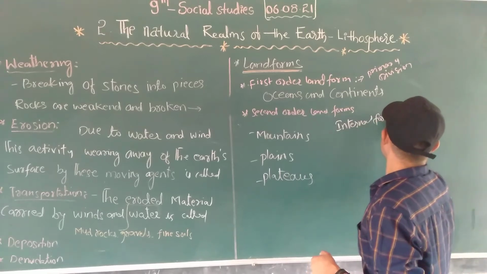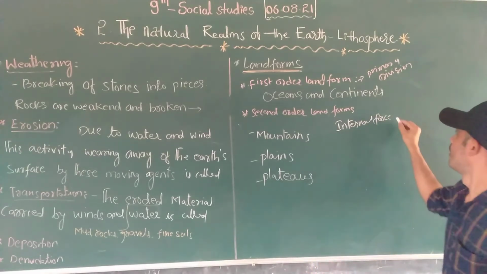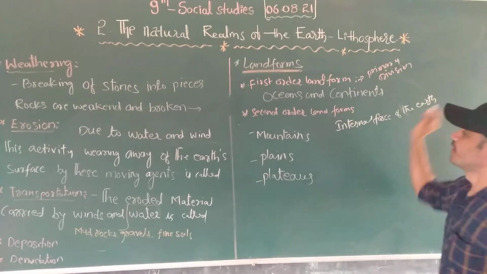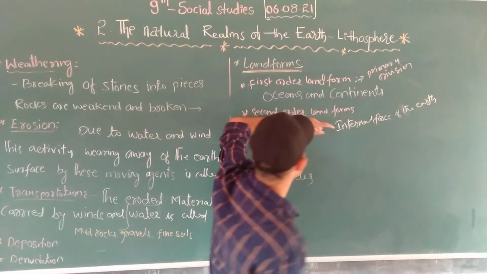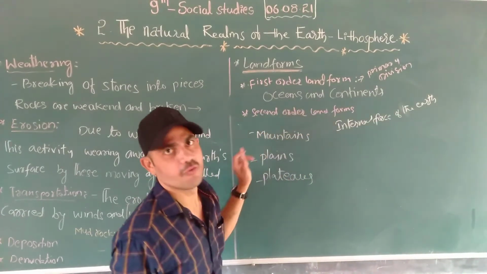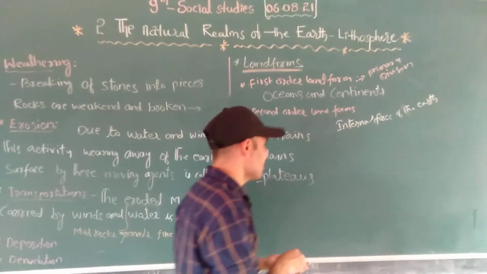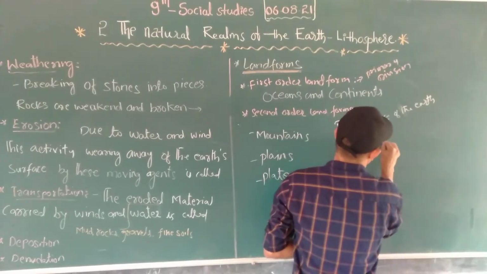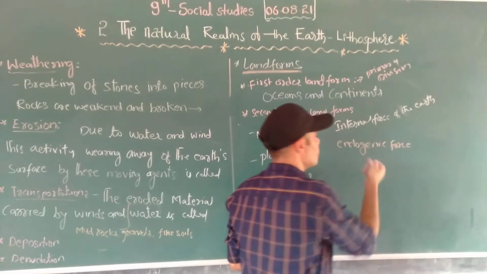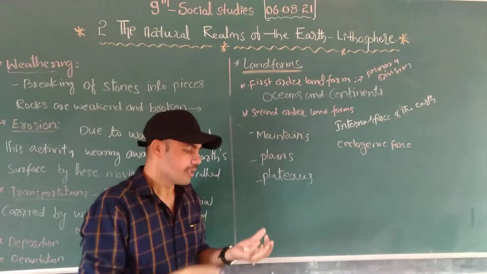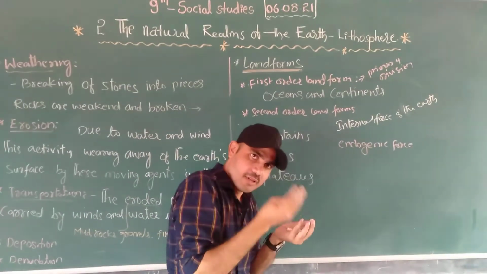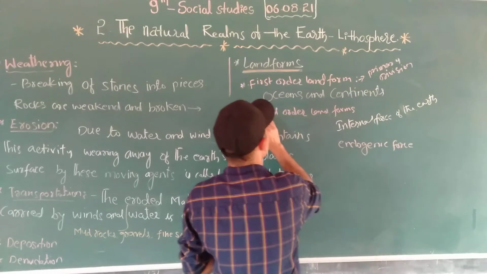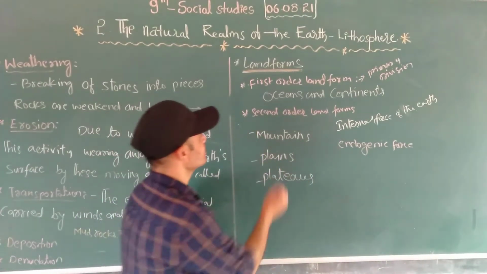Internal force of the earth. Due to the internal force of the earth, the second order landforms were formed. We can also call the internal force the endogenic force. Endogenic force means the activities inside the earth. Due to that activity, the second order landforms were formed. We can take mountains as an example.